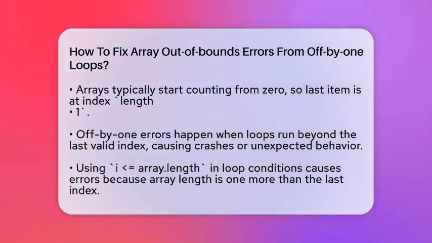Arrays in most programming languages start counting from 0. So, if your array has 10 items, the last one is at index 9. When creating loops to go through arrays, you need to make sure your loop runs from 0 up to the last valid index. A common mistake is using less than or greater than signs incorrectly.